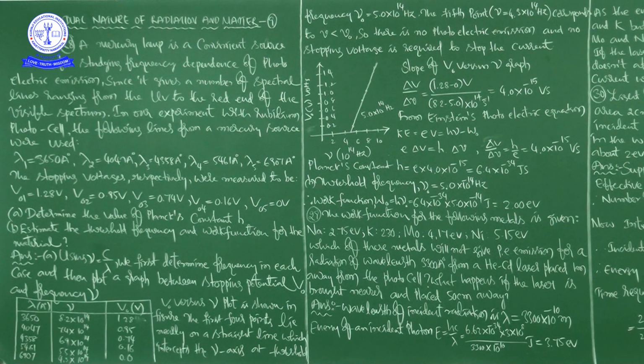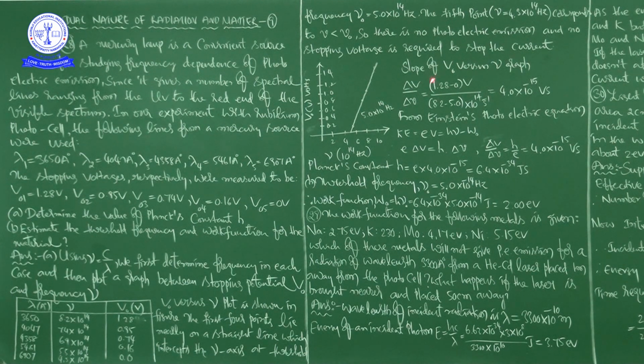When ν is less than ν naught, you can say that there is no photoelectric emission and no stopping voltage is required to stop the current, because there is no photoelectric emission, meaning there is no emission of electrons. When there is no emission of electrons, there will be no discussion about stopping voltage. And from this graph we are going to calculate the slope of the V naught versus ν graph.